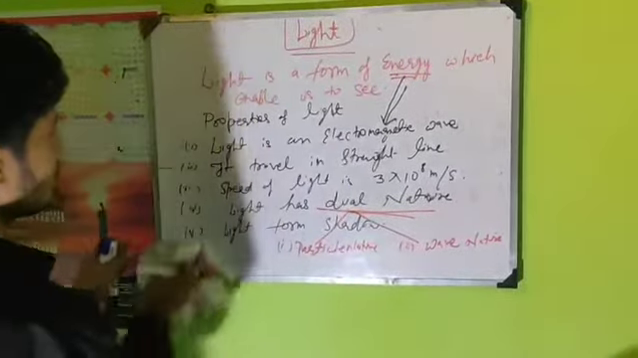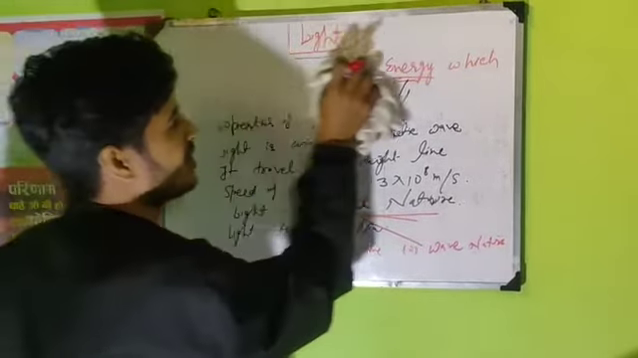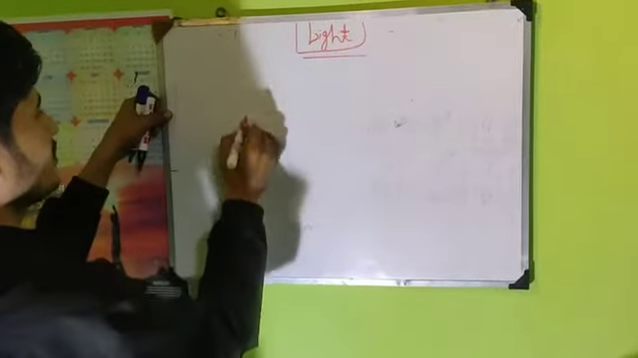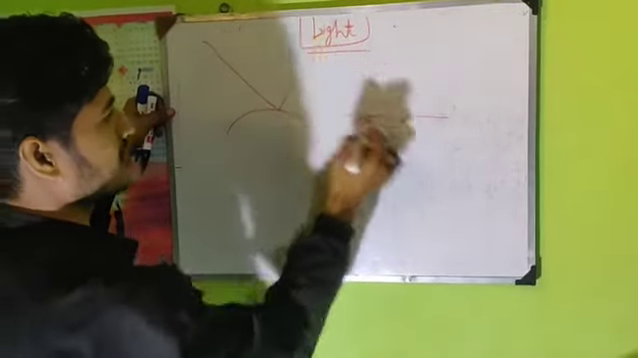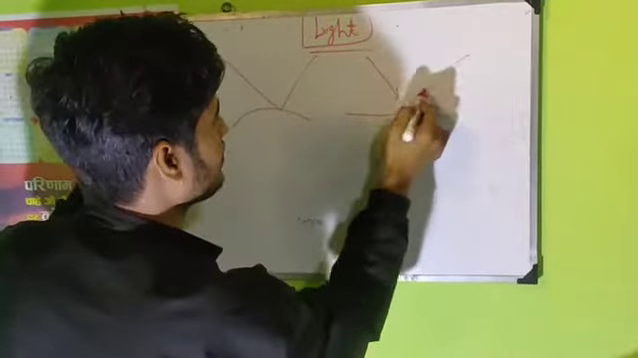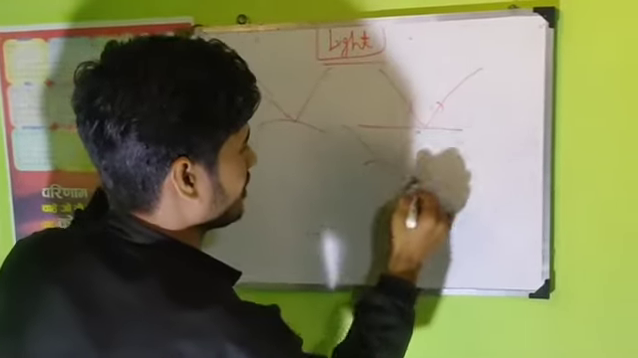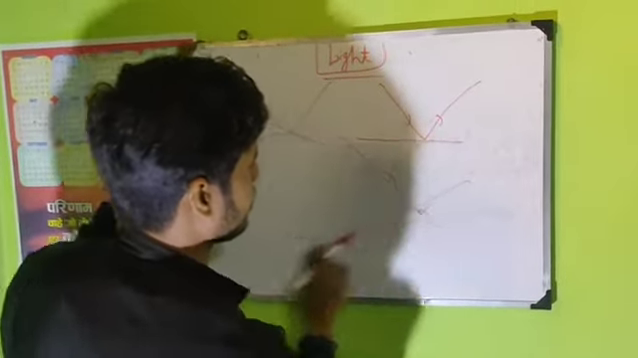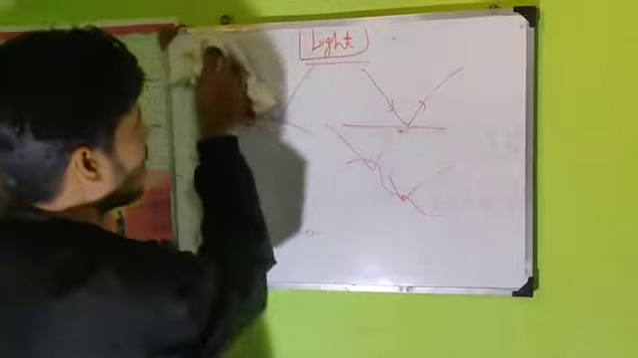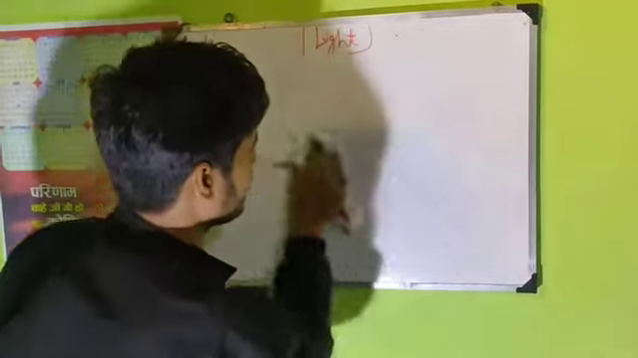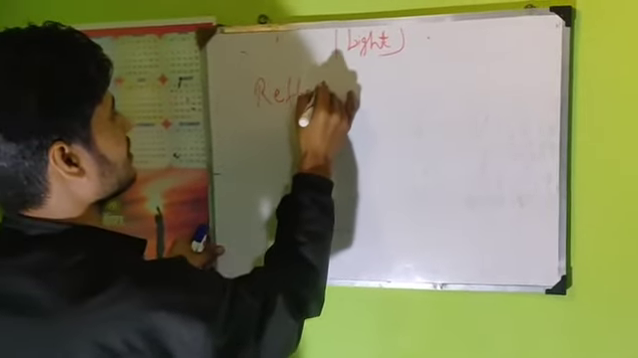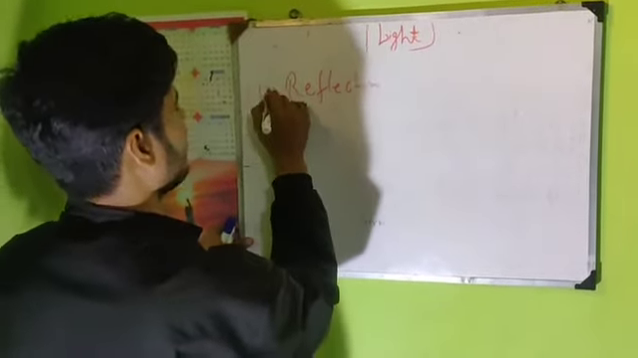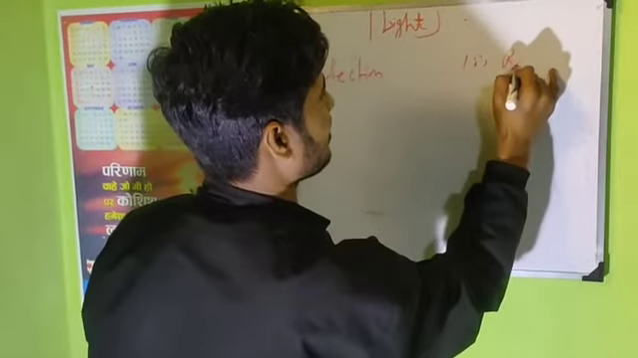Now we go to understand more phenomena about light. When light falls on a surface, it bounces back. You always see this. This is known as reflection and refraction.